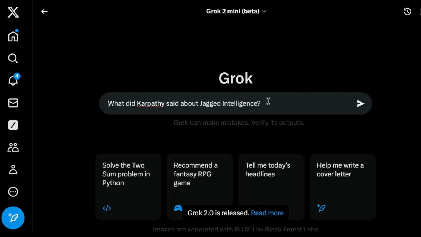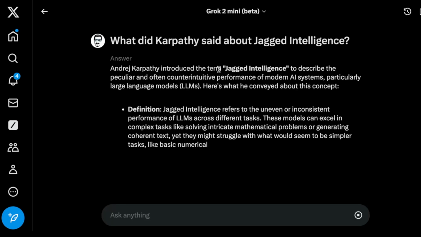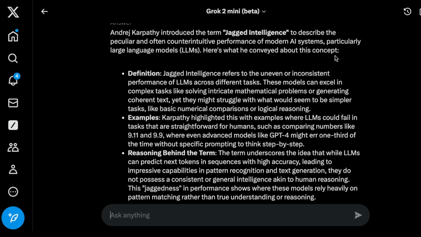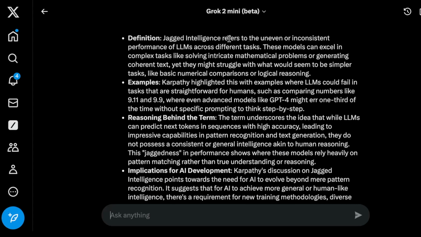So I'm very curious about what it is going to respond here because I think this is the type of search queries that Grok should be able to handle very easily. All right, so it says, Andrej Karpathy introduced the term jagged intelligence to describe the peculiar and often counterintuitive performance of modern AI systems, particularly LLMs. Here's what he conveyed about this concept. So, definition, jagged intelligence refers to the uneven or inconsistent performance of LLMs across different tasks. These models can excel in complex tasks like solving intricate mathematical problems or generating coherent text, yet they might struggle with what would seem to be simpler tasks like basic numerical comparisons or logical reasoning. So a bunch of these different simple tasks. And they give an example.